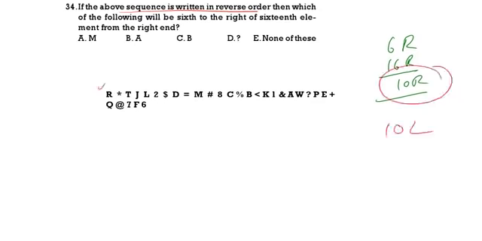1, 2, 3, 4, 5, 6, 7, 8, 9, 10th is M. So why are you taking it like this? Because the sequence should be written in reverse. Instead of writing in reverse, we are taking 10th right as 10th left. See the next question.